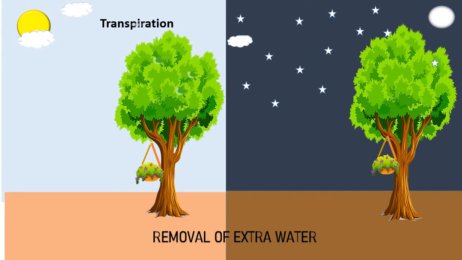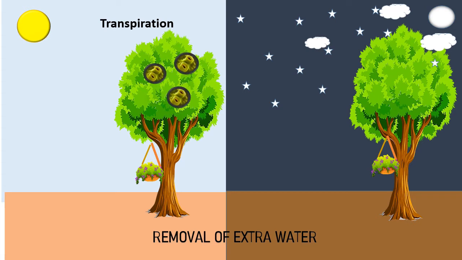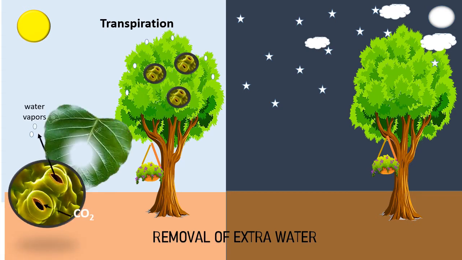Another process called transpiration also helps to regulate homeostasis in the body of the plant by the removal of an extra amount of water. It helps to regulate the temperature in the body. So when at daytime stomata open to take in carbon dioxide, they also help to transpire the excess amount of water from the body of the plant in the form of water vapor. Most of the extra water transpires through stomata,